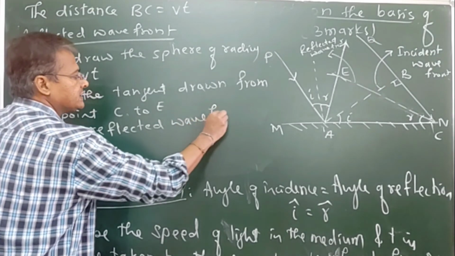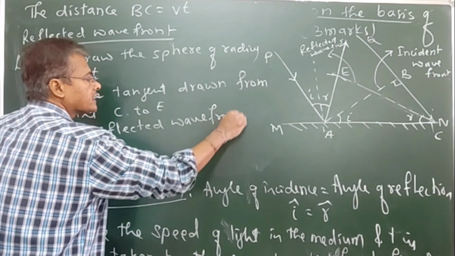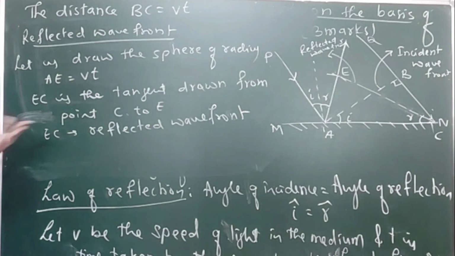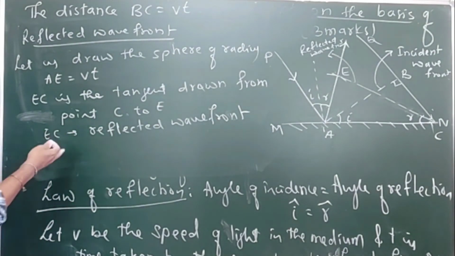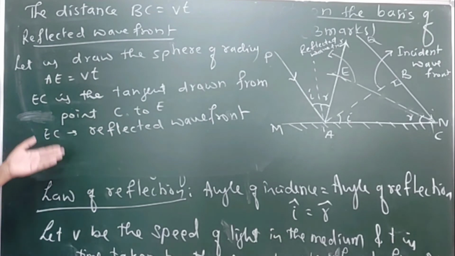So EC is the reflected wavefront, or new wavefront. Directly I have written the reflected wavefront because again and again we could not be reading it. So EC is the reflected wavefront. Therefore, now from the figure,